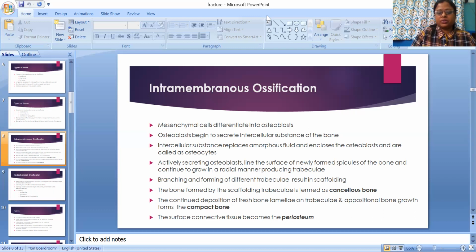Actively secreting osteoblasts line the surface of newly formed spicules of the bone and continue to grow in a radial manner, producing trabeculae.